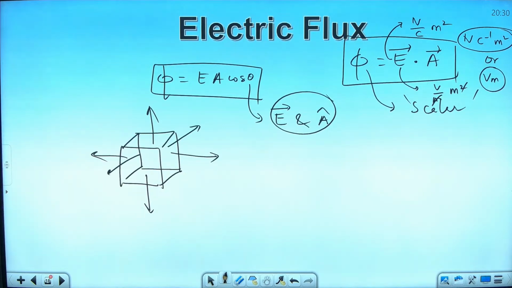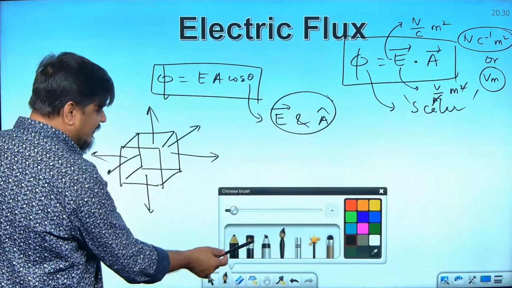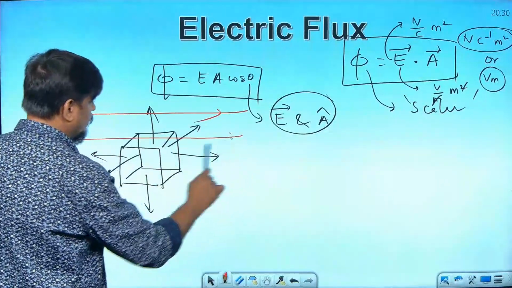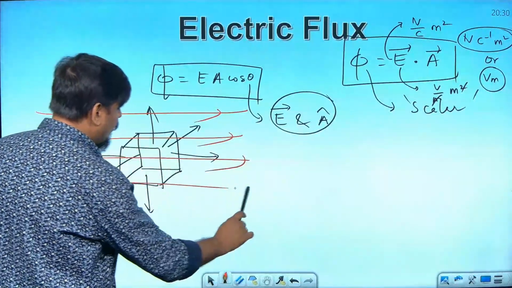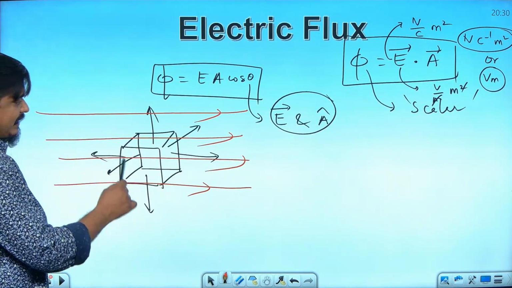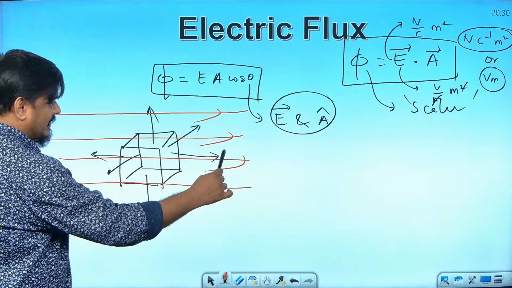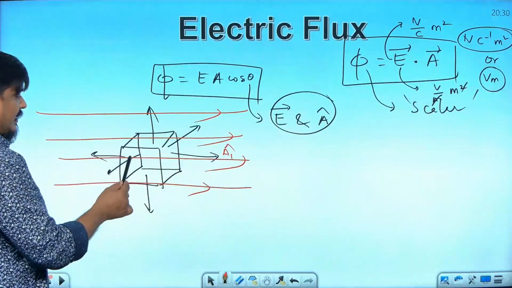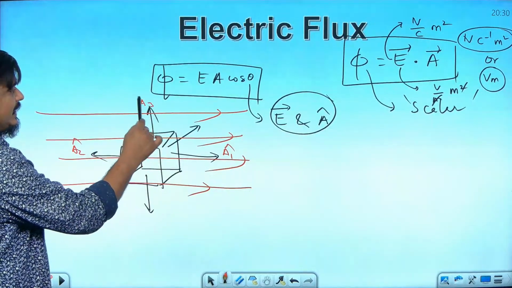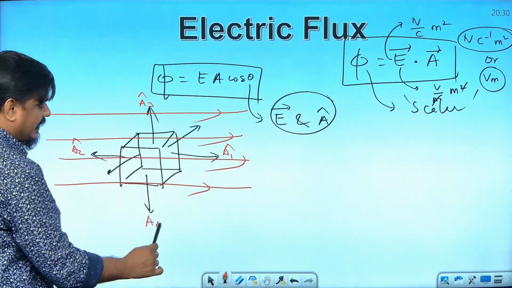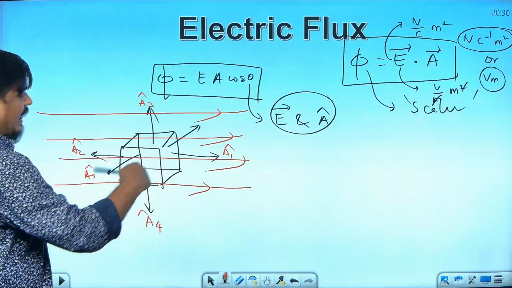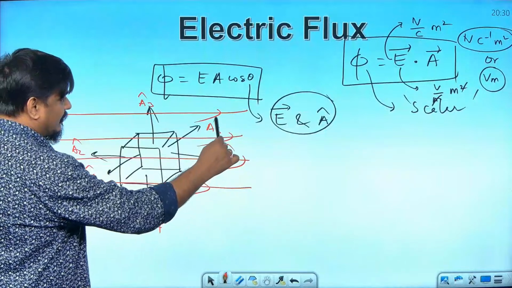Okay. Now, if the electric field is like this, then you can very clearly see that in this electric field, I am taking the area vector on the right side as A1 cap, left as A2 cap, top as A3 cap, bottom as A4 cap, towards me as A5 cap, away from it as A6 cap.